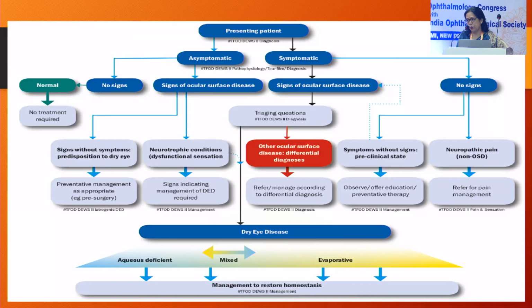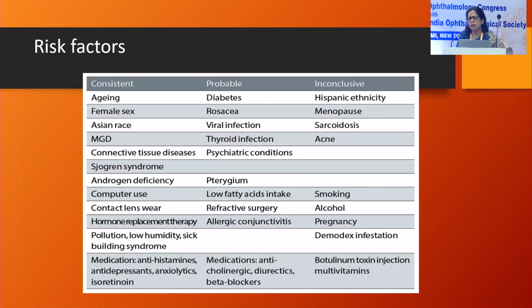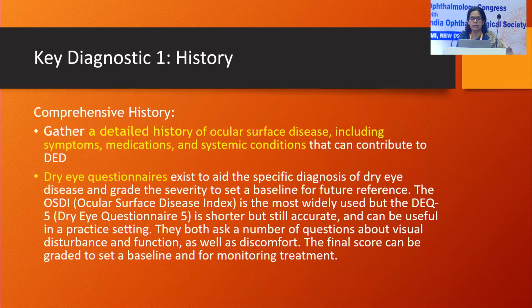The patient reporting to you may be asymptomatic or symptomatic with signs of surface disease, and you can have aqueous deficient, evaporative, or mixed kinds, and the management is to restore the homeostasis of the ocular surface. There are many risk factors, the more consistent being aging, female sex, meibomian gland disease, computer use, contact lens wear, pollution, and some medications.